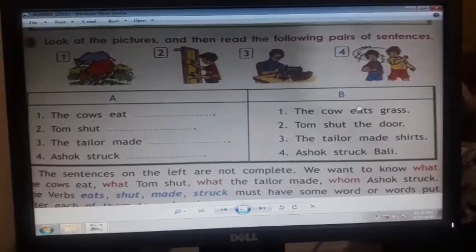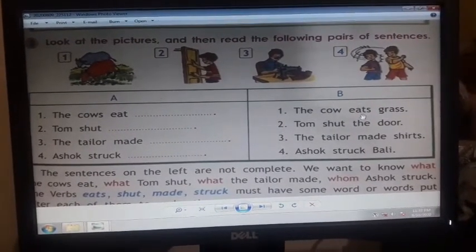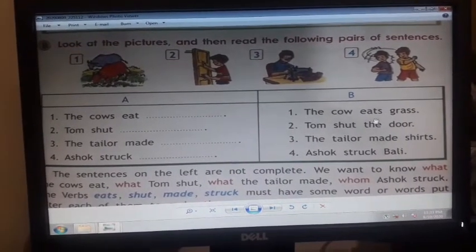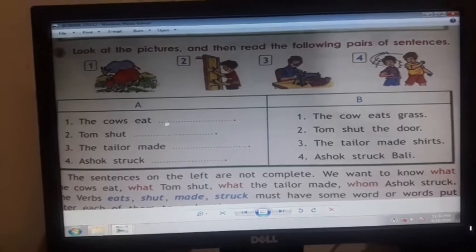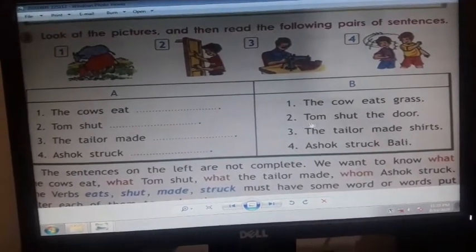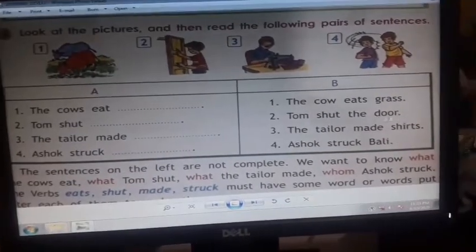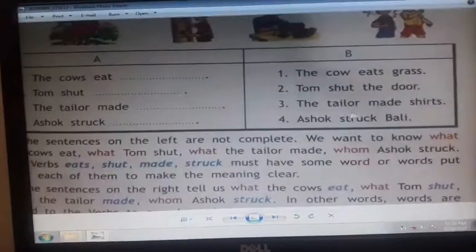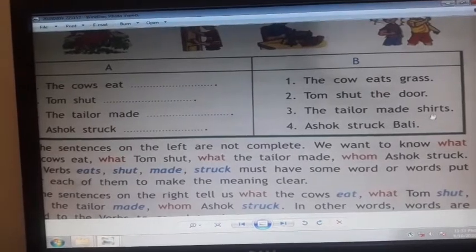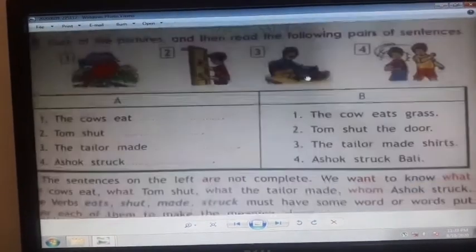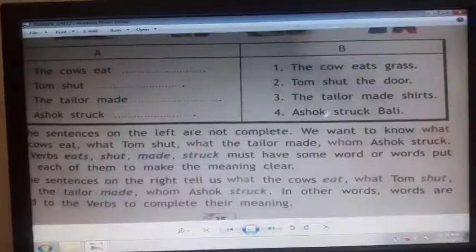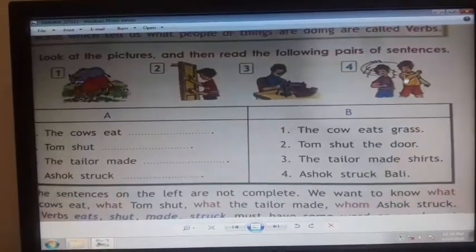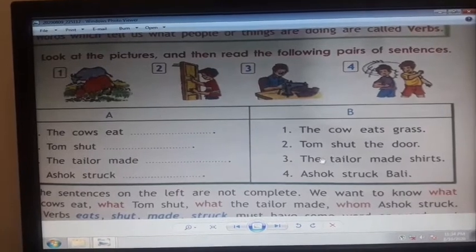Here in part B, the cow eats grass. So here we are putting some object, eat grass. Number 2, Tom shut the door. He is shutting the door. And number 3, the tailor made shirts. He is stitching a shirt here. And number 4, Ashok struck Bali. Here he is a boy, Ashok, and he struck Bali.